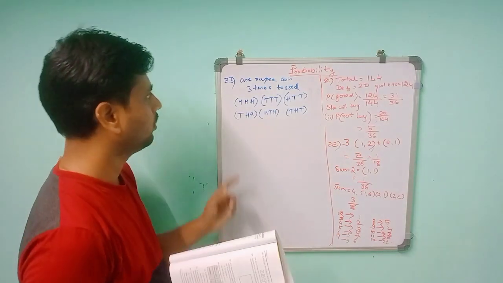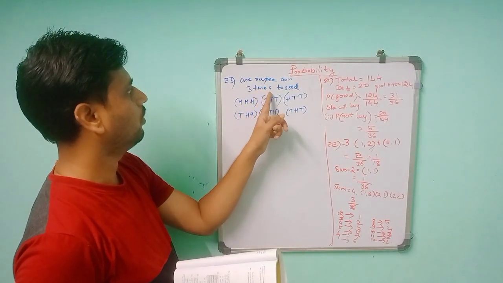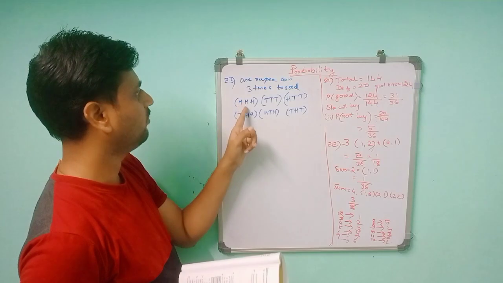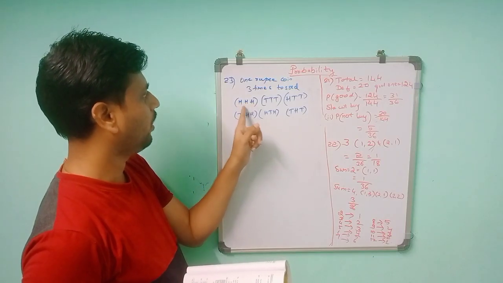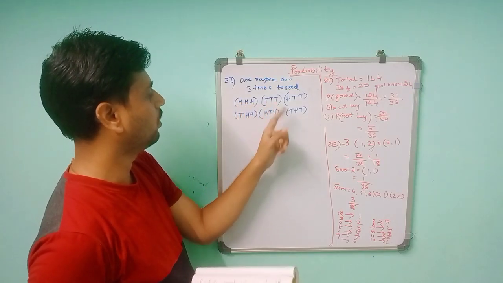So we got the route. When you toss 3 times, we get these results: 3 heads and 3 tails.